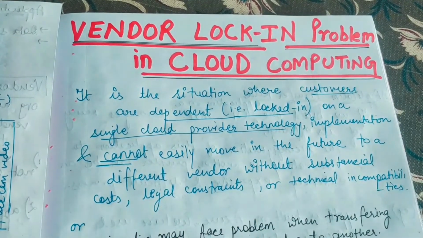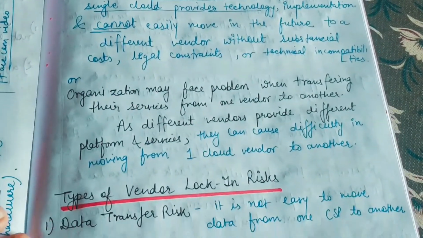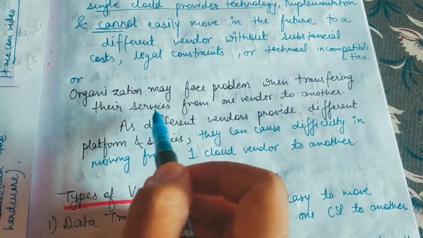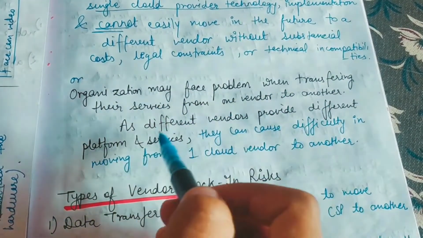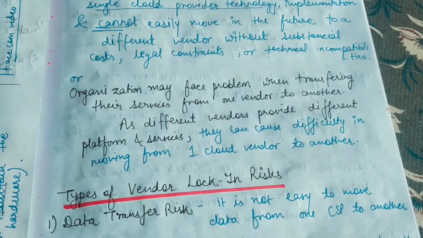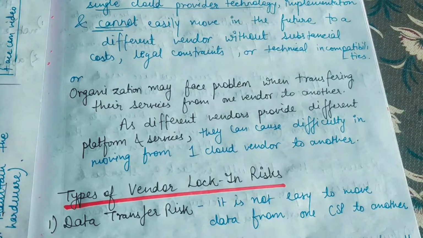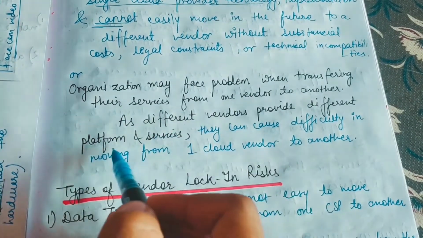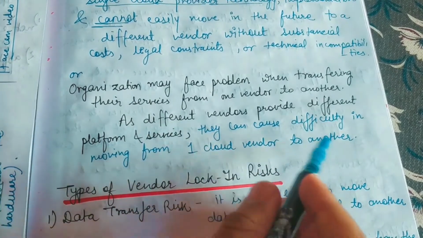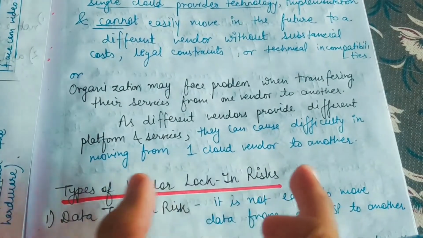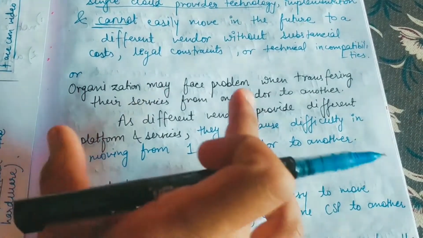Okay, so one more simple definition. Now let us see that also. Organizations may face problems while transferring their services from one vendor to another, as different vendors provide different platforms and services. Why is it so, guys? Because there is no particular standard that all the cloud service providers should follow. That's why, as different vendors provide different platforms and services, they can cause difficulty in moving from one cloud vendor to another. So this was a basic introduction of what is vendor lock-in problem.